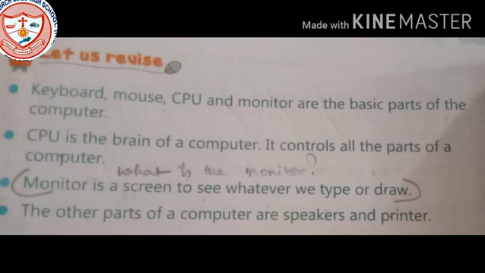Now, the other parts of a computer: not only are there 4 parts of a computer, there are other parts which can be connected to the computer. They are speakers and printers. Speakers can turn our computer system into a music system, and whatever we are writing in the computer, if I want a hard copy in my hand, I can just print it out with the help of the printer. So other parts of a computer are speakers and printers.